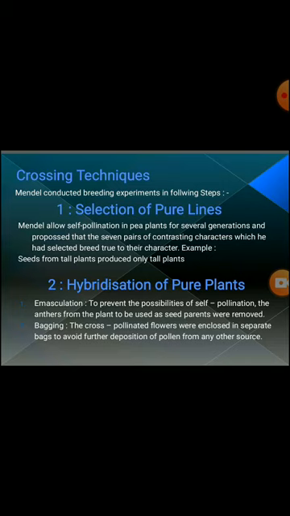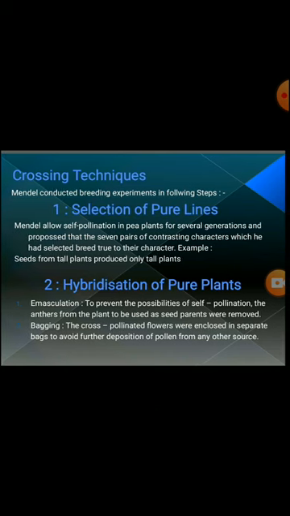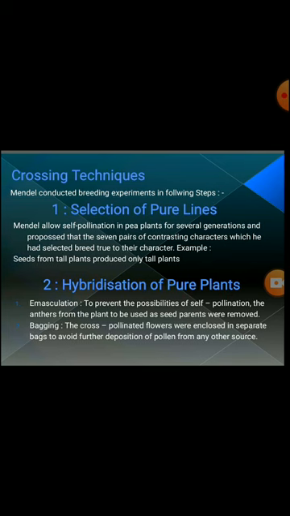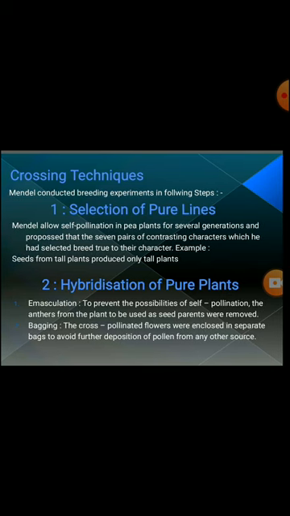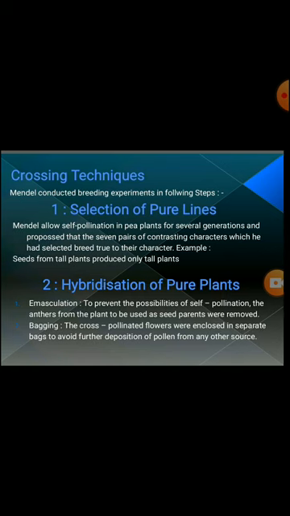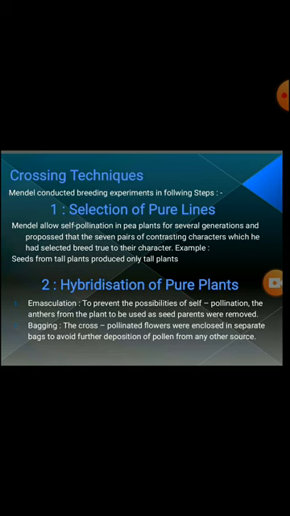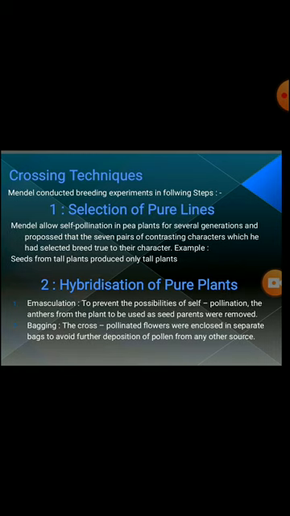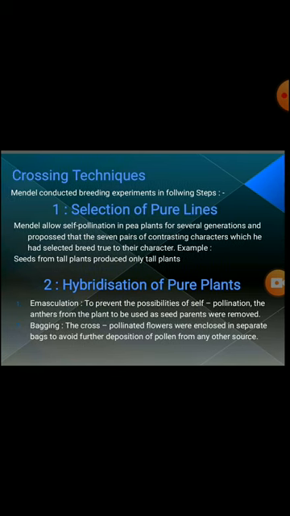Another step is bagging. Why do we use bagging in the plants? The cross-pollinated flowers were enclosed in separate bags to avoid further deposition of pollen from any other sources. Suppose we crossed two pure line characters, and by any pollinating agents such as water, wind and insects, some different pollen grain is also present in that flower, then there may be a chance of mixing the characters. To avoid this mixing of character, we use the bagging method.